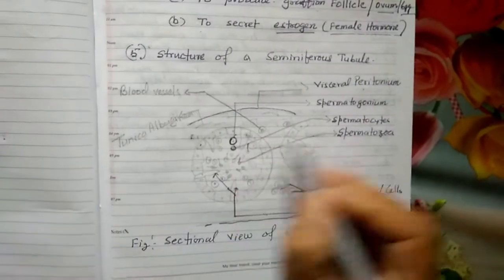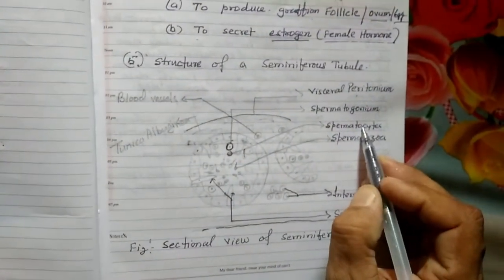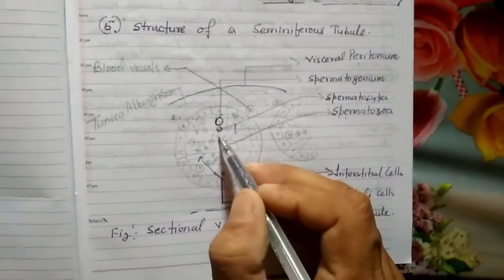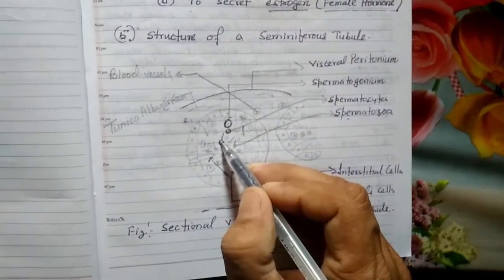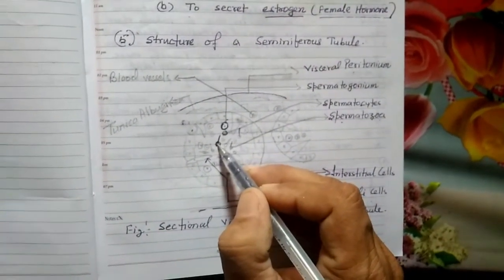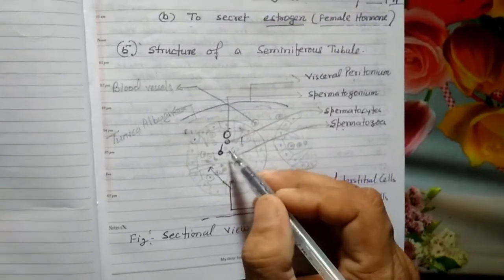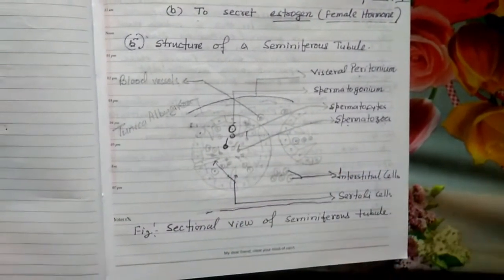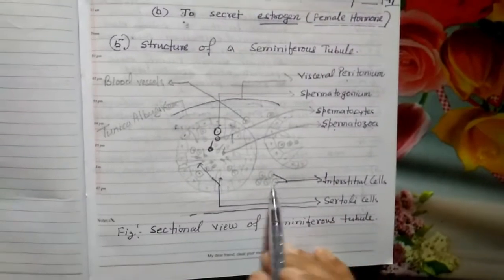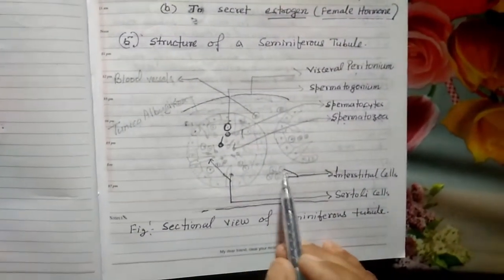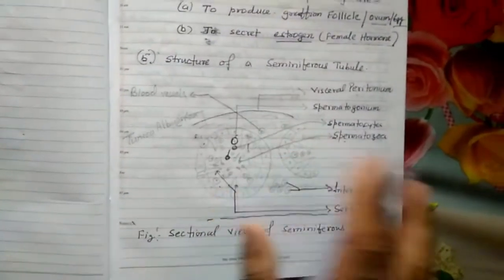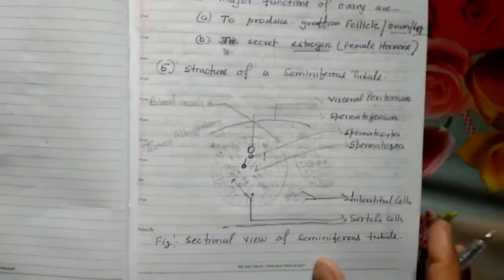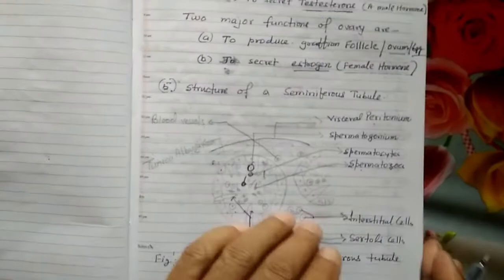Spermatocytes divide reductionally to form spermatozoa. Okay, spermatozoa finally undergo metamorphosis, changing the form into spermatozoa or sperm. These are the interstitial cells and these are Sertoli cells. Some Leydig cells are also there. So, in this way you can make the diagram. In your NCERT book it is already given.